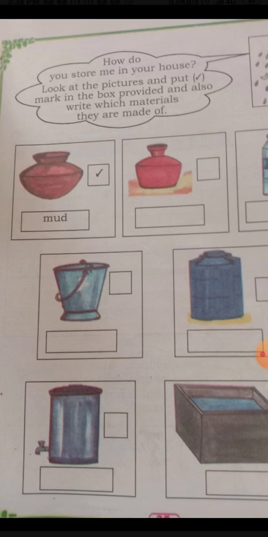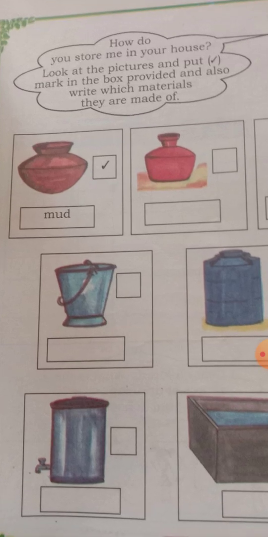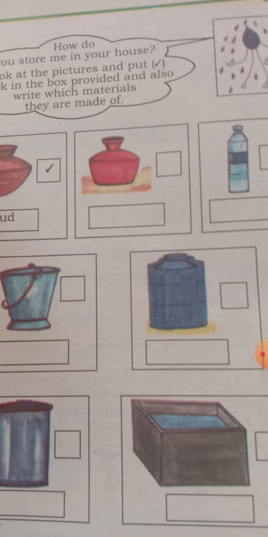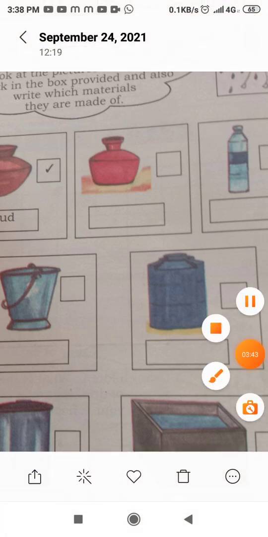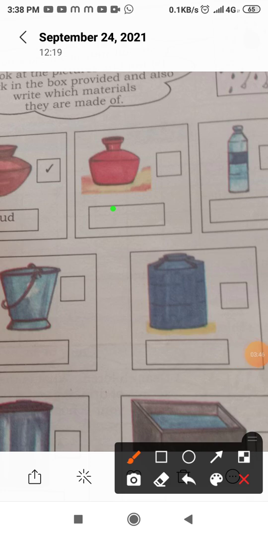So this is the picture of a pot which is made of mud. Yes, so you should write here, put the correct right mark. And this is also one more pot, we can call it a can container. It is made of plastic. You should write here plastic and put your right mark. Okay, and this is the water bottle. It is also made of plastic. So you should write here plastic and put a right mark.